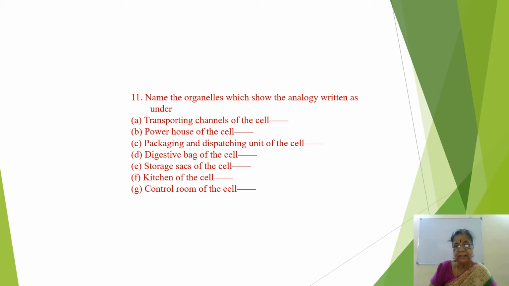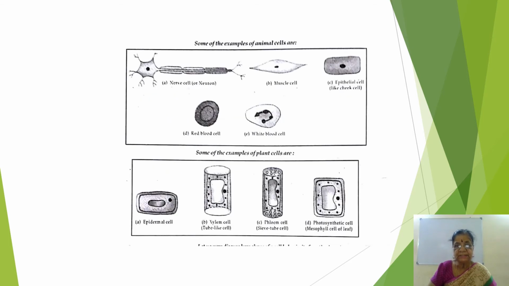Powerhouse of the cell, mitochondria. Packaging and dispatching, it is lysosome. Digestive bag is lysosome. The book refers to another answer for packaging and dispatching. Then storage sac, lysosome. Then kitchen of the cell, chloroplast. Control room, it is nucleus. Nucleus is the controlling center of the cell.